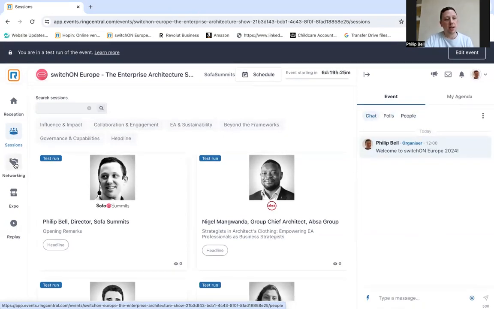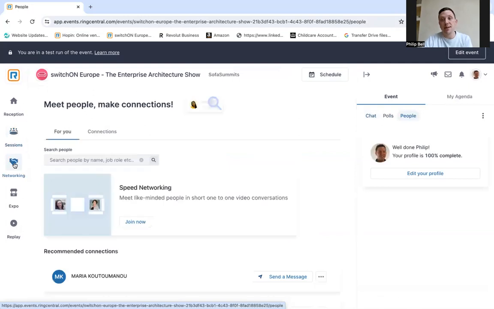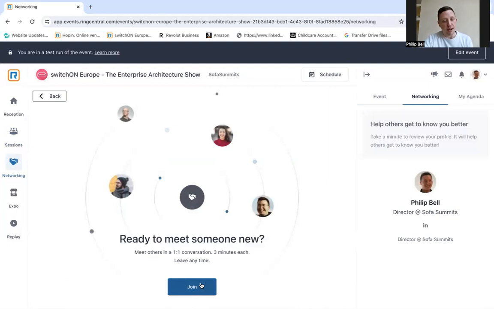Then we have the networking. We have 3 scheduled networking breaks throughout the course of the event. In fact, we have 4 scheduled networking breaks for this one. So do take the time during those breaks to visit the networking zone. The way this works is there's a speed networking session. You click here, come into here, click join now, and then click join. When you click join, the platform will match you up with someone else that is in the networking zone at that time. You jump onto a video call with them. The calls are limited. It says here 3 minutes, but we'll be updating that on the platform so that it's 5 minutes. So you can have a bit of an icebreaking conversation.